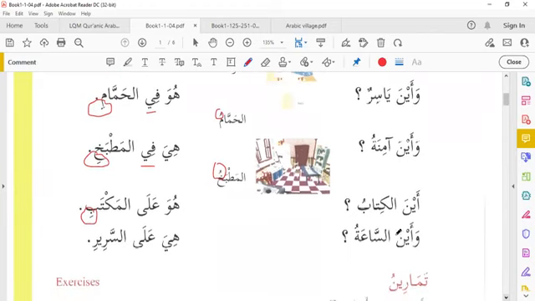Wa aina sa'atu, and where is the watch? Hiya ala sariri, it is on the bed. Here we are using hiya because sa'atu is a feminine word. Sa'atu is a feminine noun, so we use hiya. Hiya ala sariri, it is on the bed. So this is our lesson for today.